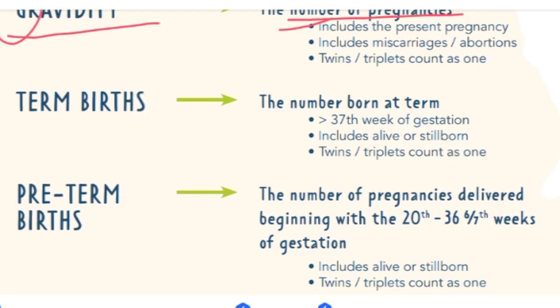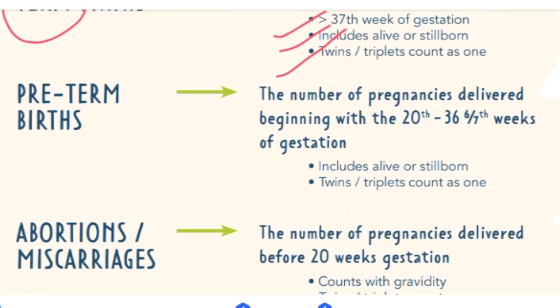The other thing is term birth. As the name indicates, term means newborns that are born at full term, that is more than 37 weeks of gestation. It also includes alive or stillborns, and twins and triplets are counted as one. The next is preterm. Preterm are the babies that are delivered between the 20th and 36th or 37th week of gestation, and it also includes stillborn or alive, and triplets are counted as one.